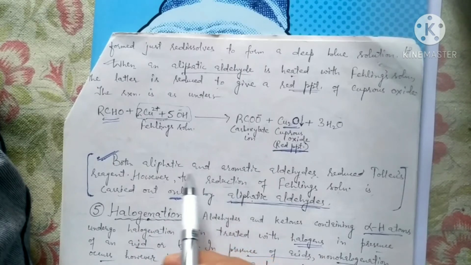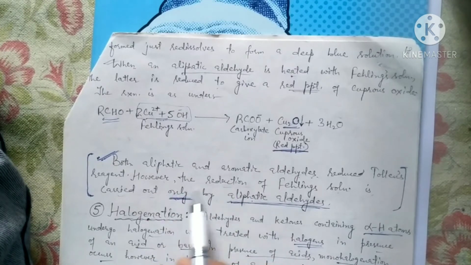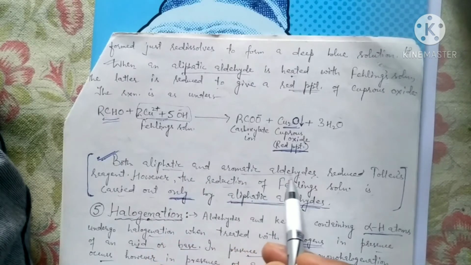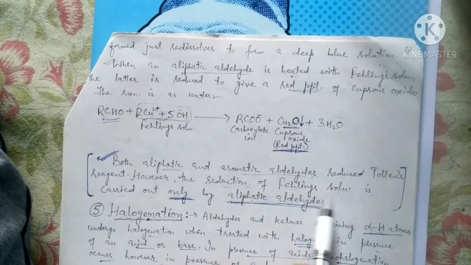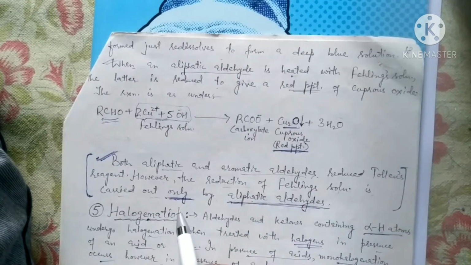Tollens test is given by aldehydes only. Fehling's test is also given by aldehydes only. But Tollens test is given by both aliphatic as well as aromatic aldehydes, whereas Fehling's test is shown by only aliphatic aldehydes. Remember this thing.